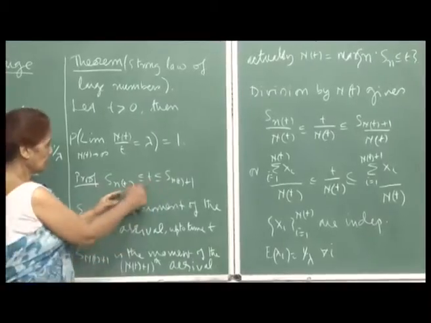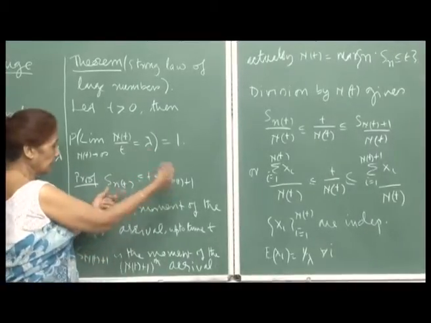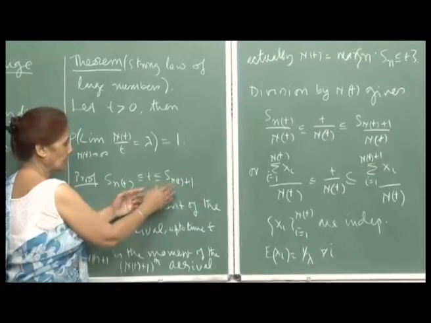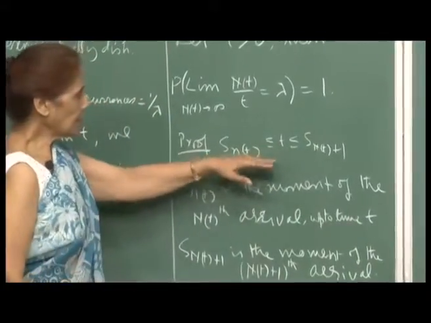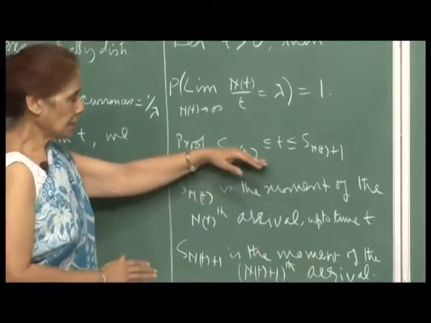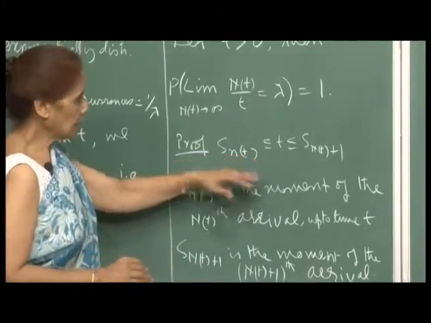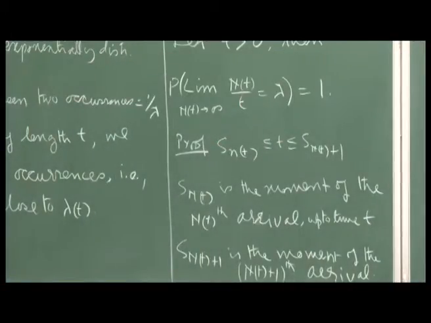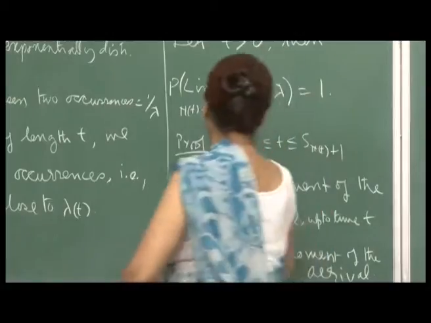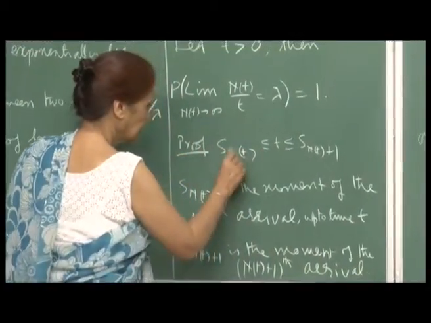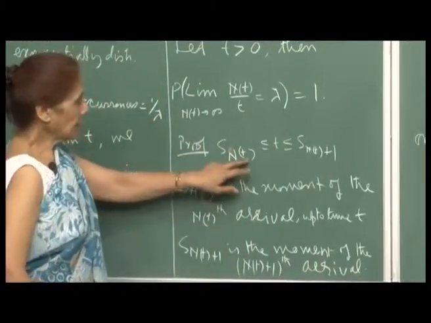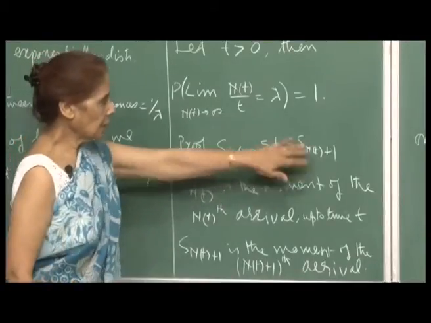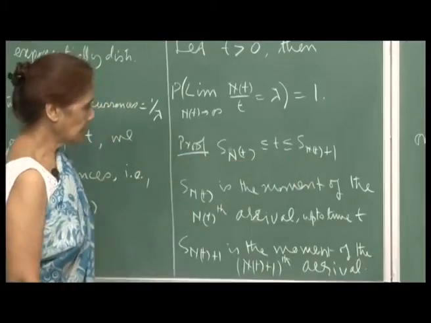That means t is greater than or equal to S_{N(t)}, but if there is one more arrival, then certainly that time will exceed t. This is the whole idea, right. So up to time t, S_{N(t)} is the moment of the N(t)th arrival. This should be capital N, sorry, I should write capital N here. So the time of the N(t)th arrival has to be less than or equal to t, but the N(t)+1th arrival will exceed the time t. So this is the understanding, right.